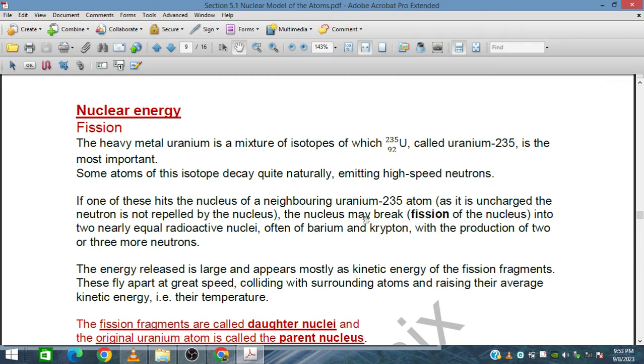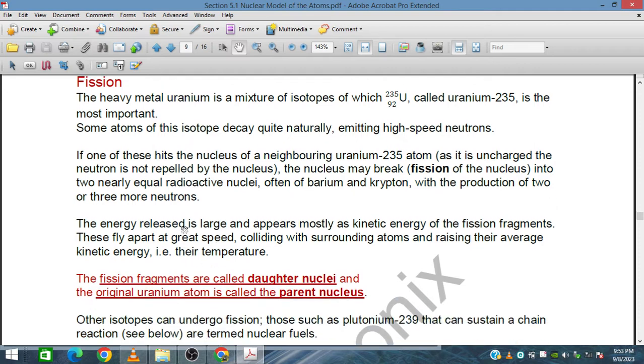Because this is a stochastic, or probabilistic, process, the decays form different kinds of daughters, and produce 2 or 3 more neutrons. So in every fission, 2 fission daughters are produced, and 2 to 5 neutrons are usually released, mostly 2 to 3 on average. The energy release is large and appears mostly as the kinetic energy of the fission fragments.